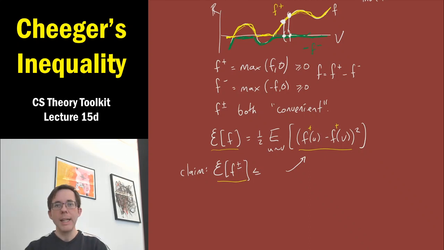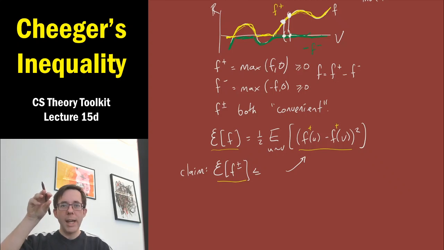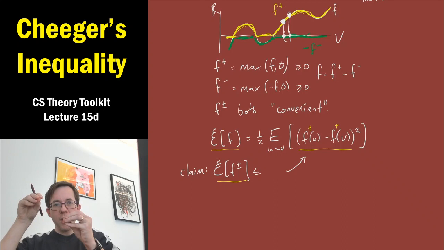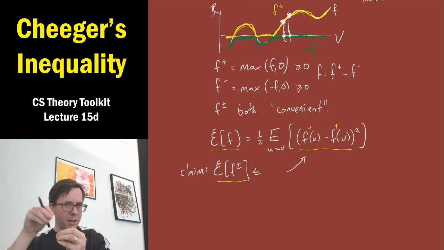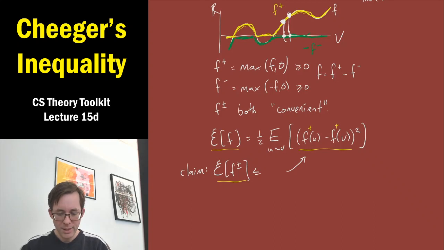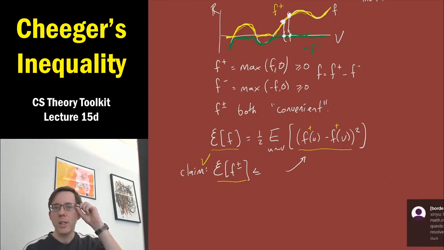And similarly, if uv is a random edge where f had one value positive and one value negative, it's contributing the square difference of those values to the quadratic form of f. But in f plus, one of those values gets changed to 0, so the square difference is now even less on this edge. So it's contributing less to the quadratic form of f plus. And the same argument holds for f minus. So I hope this justifies in words the claim that the quadratic forms of f plus and f minus are only smaller than f.